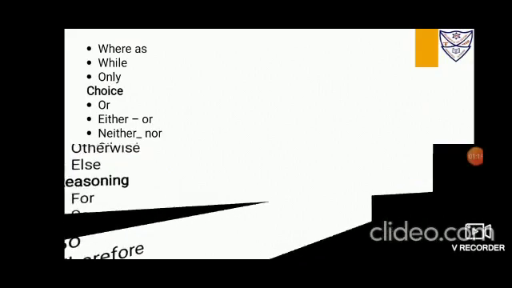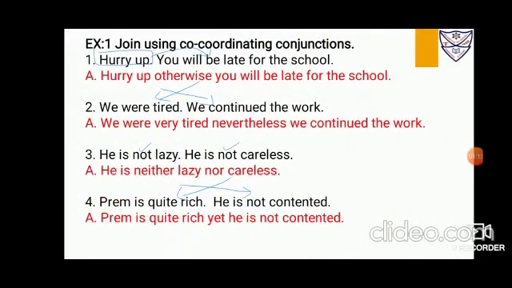When using this reasoning, you have to keep in mind that when you're using so and therefore especially, you have to pay attention and bring the reason ahead. Now next, this is exercise 1. Join the following using coordinating conjunctions. Here you have to use any of the four kinds of conjunctions, that is, those used for joining, contrast, choice, or reason. I'll be explaining what each statement says, and accordingly we can use different alternatives.